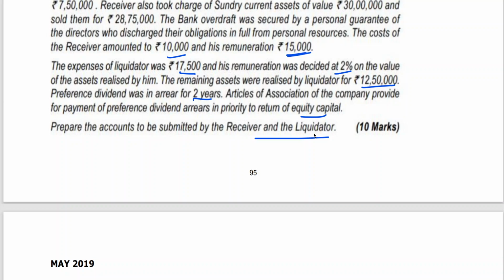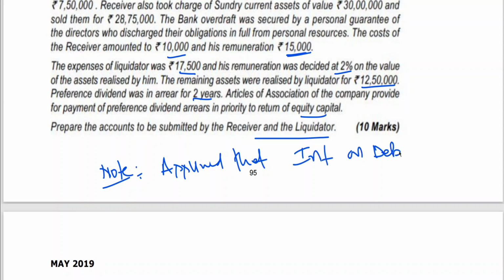In this case, you don't have any outstanding interest. That's it. So if that is the case, we can assume interest on debentures has been paid. Only one note you can write here: since nothing has been mentioned, assume that interest on debentures has been paid.